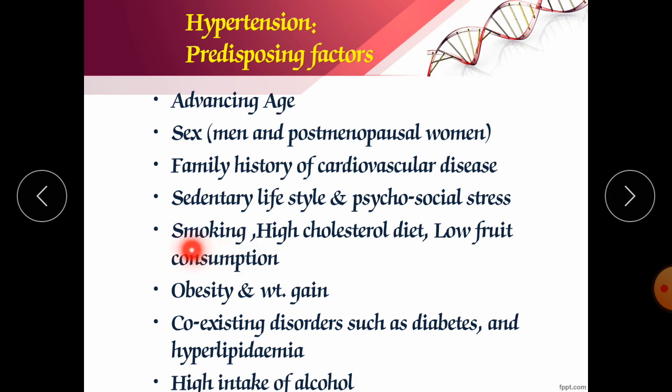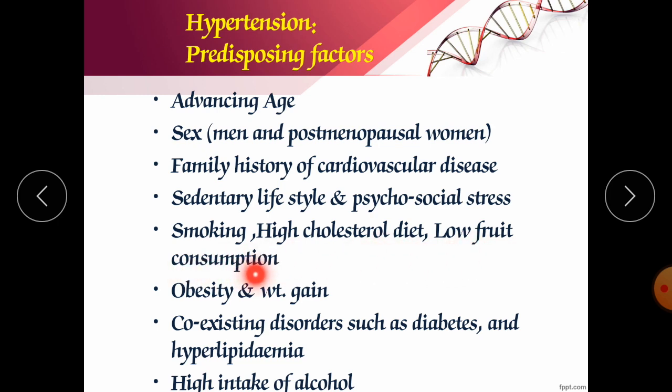Smoking. If you have daily smoking habits, if you are a chain smoker, definitely it can worsen your disease. High cholesterol diet, because the cholesterol deposits on your blood vessels, due to which peripheral resistance will develop, and ultimately the effect is an increase in blood pressure.